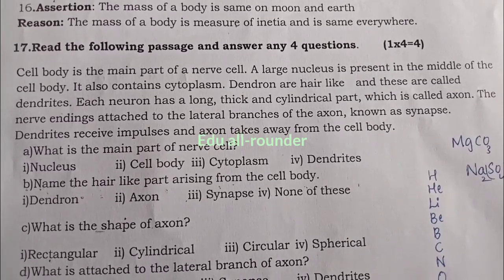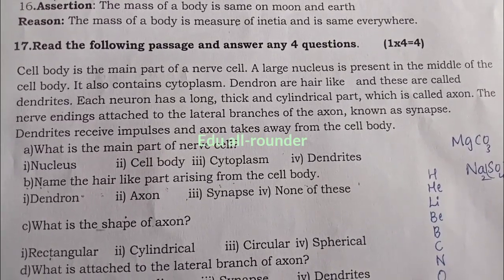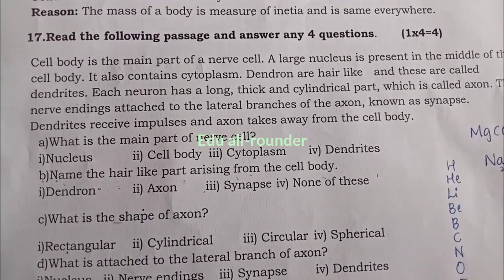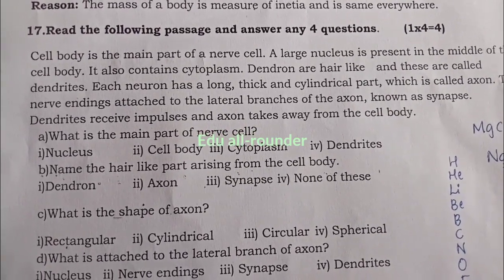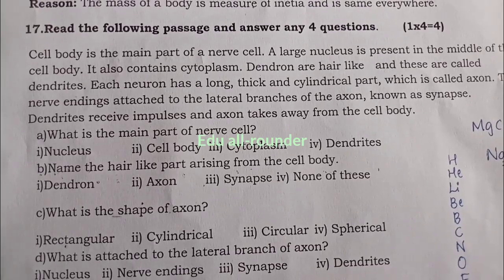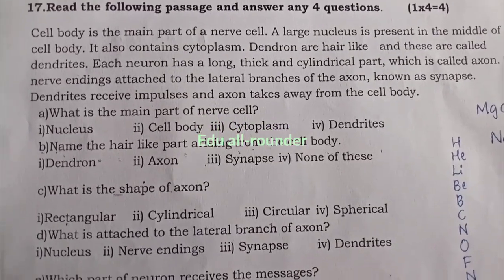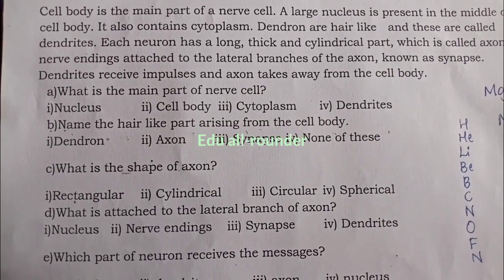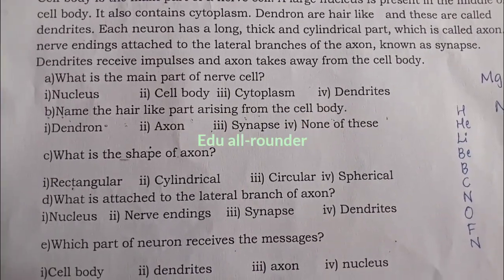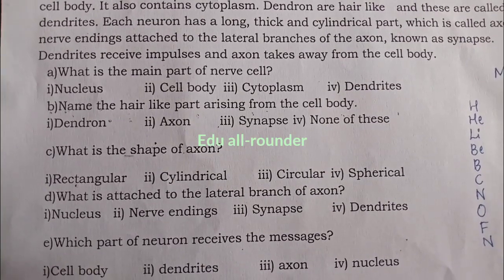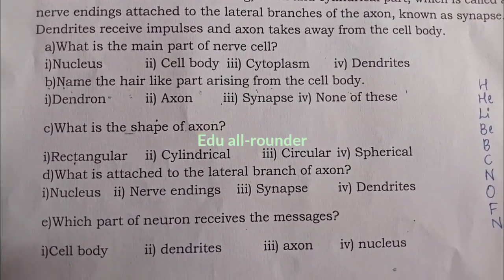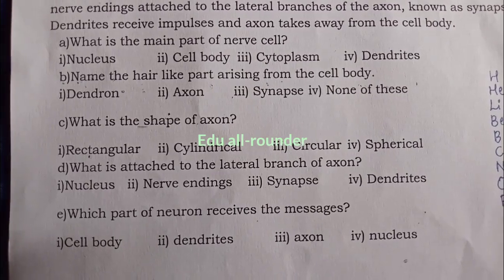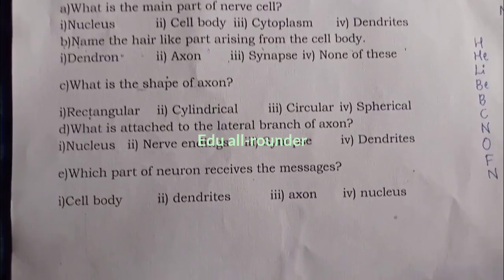What is the main part of the nerve cell? Nucleus, cell body, cytoplasm, dendrites. Name the hair-like part arising from the cell body: dendron, axon, synapse, none of these. What is the shape of the axon? Rectangular, cylindrical, circular, spherical. What is attached to the lateral branch of the axon? Nucleus, nerve ending, synapse, dendrites. Which part of the neuron receives the messages? Cell body, dendrites, axon, nucleus.